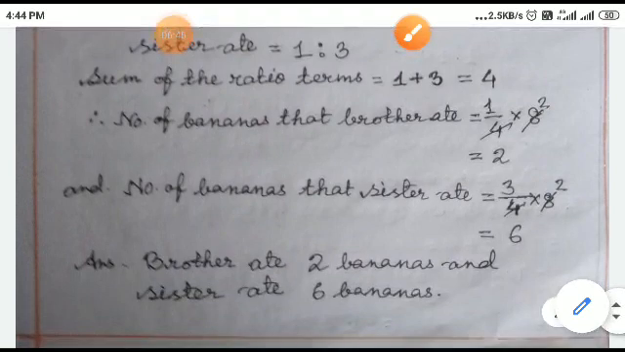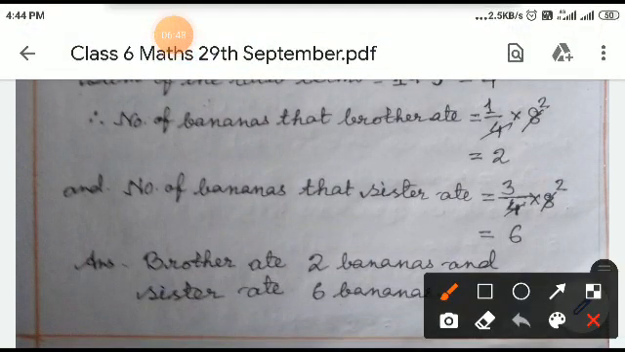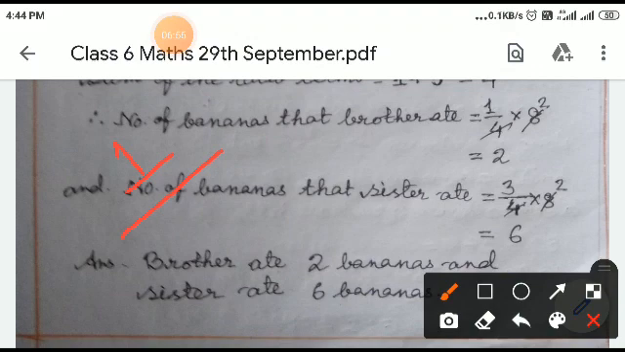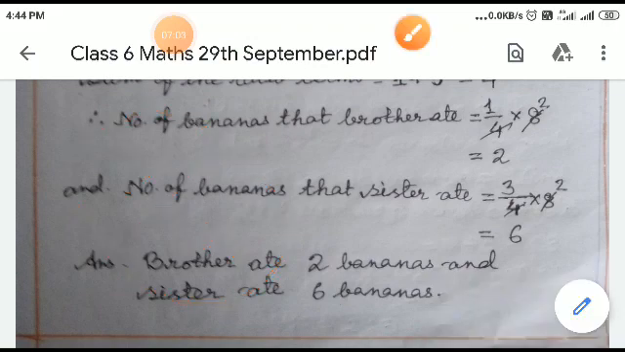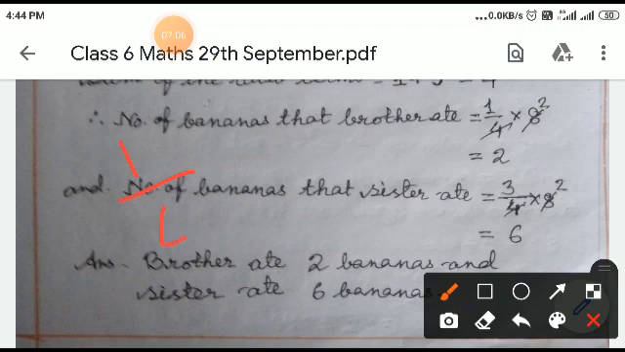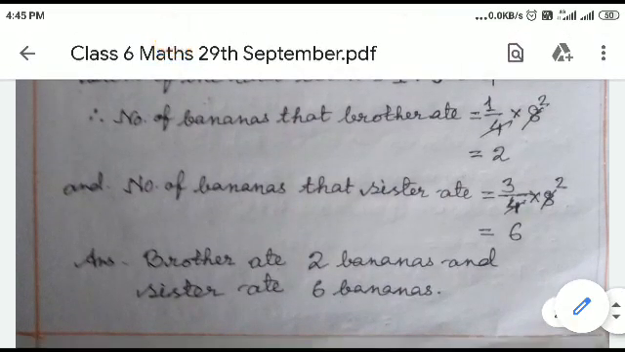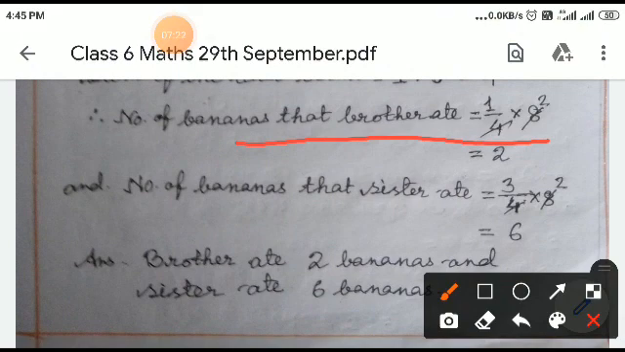So part of brother's share, that is part of brother's banana equal to first term of the ratio, that is 1, divided by sum of the ratio terms, that is 4. Part of brother's banana equal to 1 by 4. So number of brother's bananas equal to 1 by 4 part of 8. 8 was the total number of bananas. 4 2s are 8, 2 1s are 2, that is 2. So number of bananas that brother ate equal to 1 by 4 into 8 equal to 2.